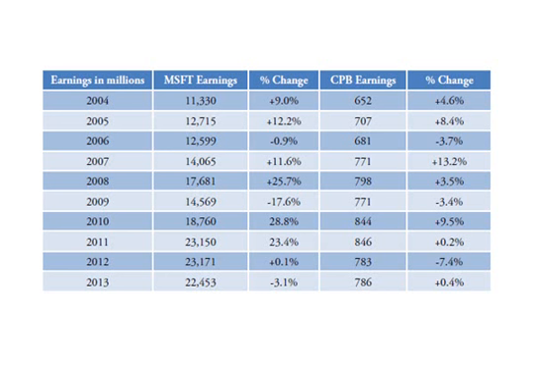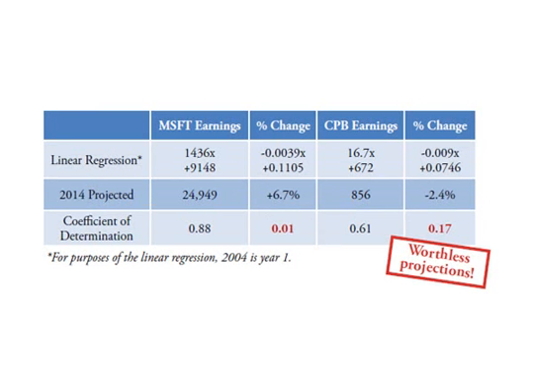The data below is for Microsoft and Campbell's from 2004 through 2013. Using a spreadsheet like Excel, we can compute a linear regression that not only provides a formula for forecasting future earnings, but also a coefficient of determination, a number between 0, no fit, and 1, a perfect fit. Always pay careful attention to the types of numbers used in each calculation.